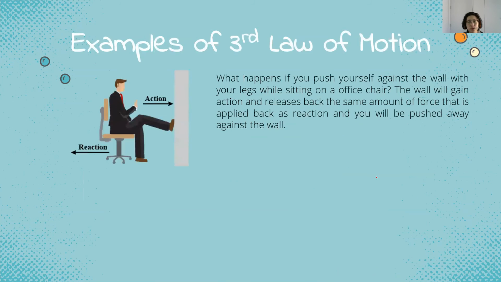Next, we have examples of the law of motion. What happens if you push yourself against the wall with your legs while sitting on an office chair? The wall will receive the action from the legs and release back the same amount of force that is applied to the wall as a reaction, and you will be pushed away from the wall.